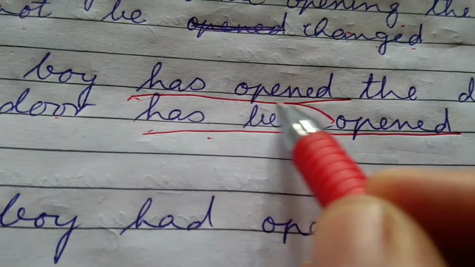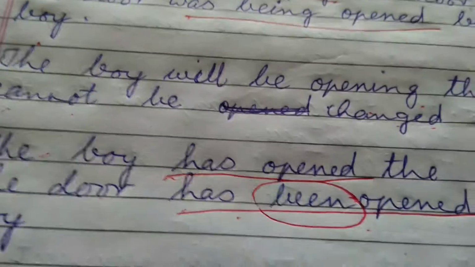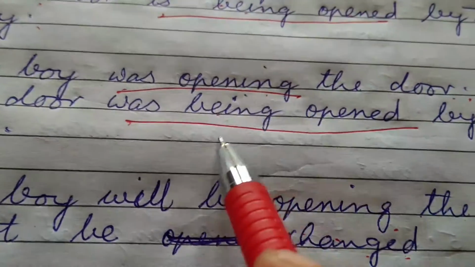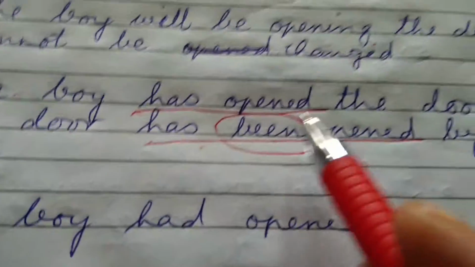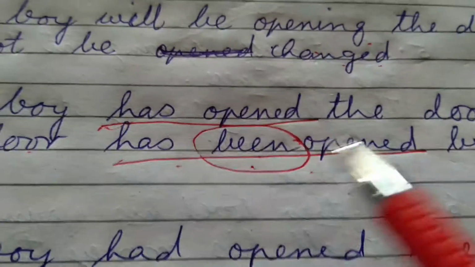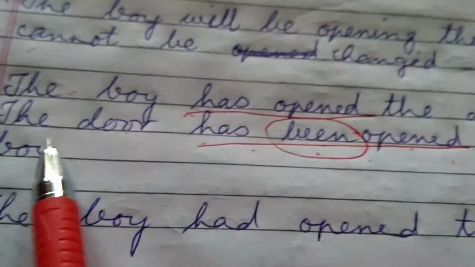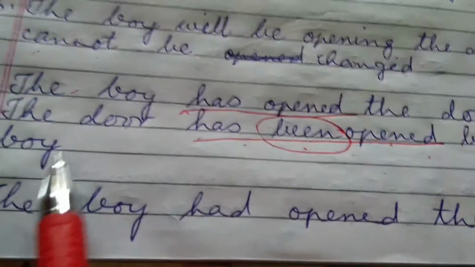Now see over here, this is been in perfect tense. Every time I am explaining to you the difference between been and being. In continuous, being is used and in perfect, been is used. Third form is used in both. Here has, have, had is used. Here was, were, is used. So the door has been opened by the boy.